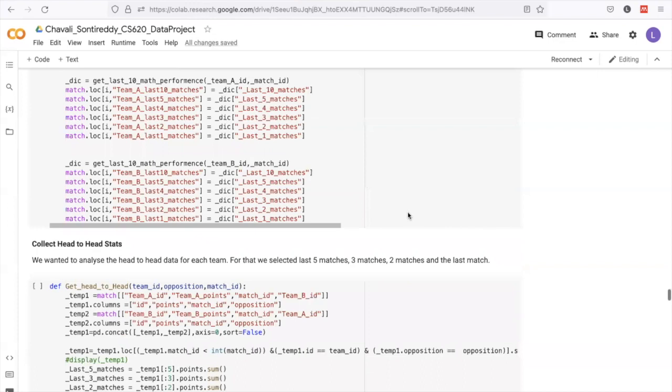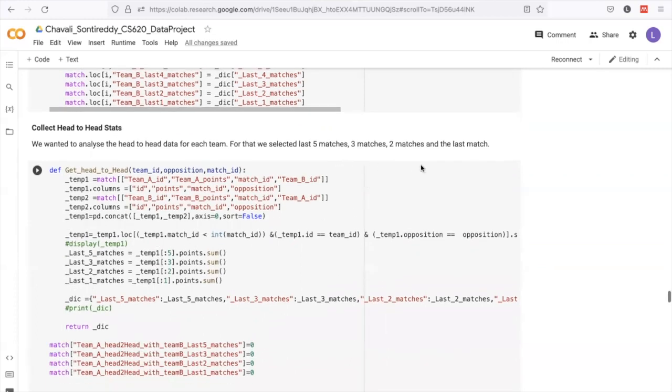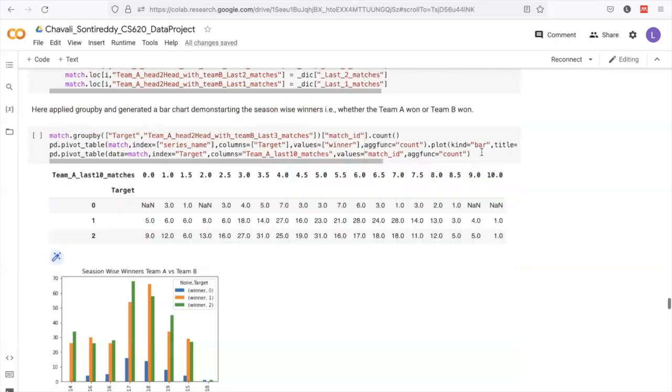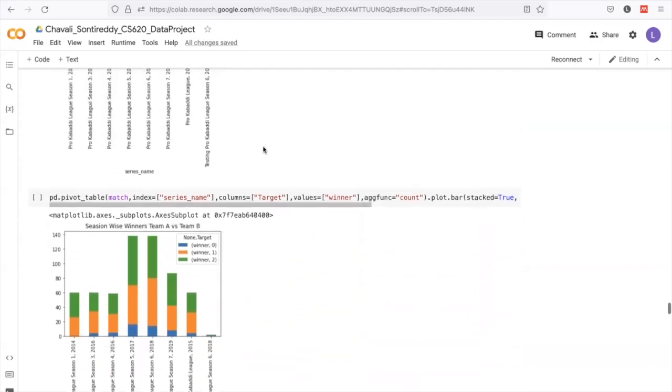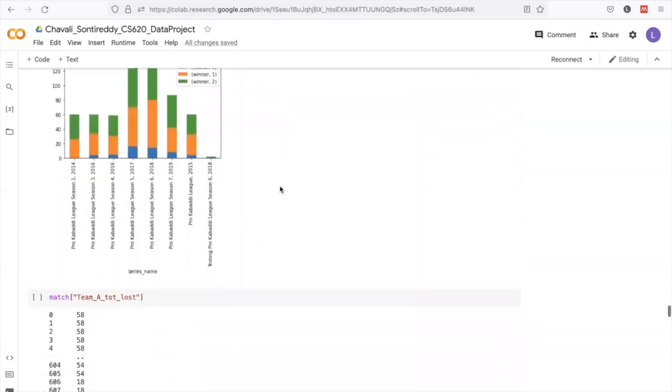And we have also collected head-to-head stats, that is the head-to-head stats between team A and team B in the last 5 to the last match. And then we have created some useful visualizations showing which team has the better advantage in a particular season.